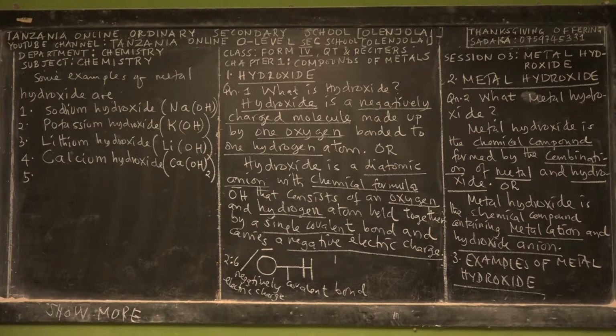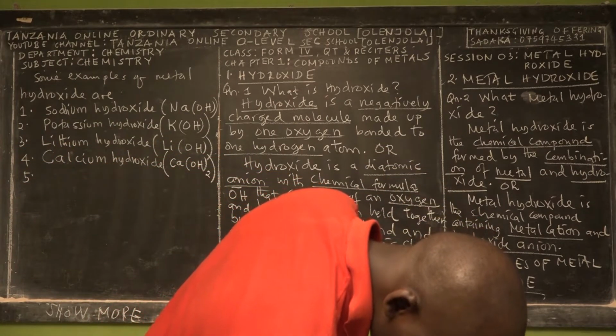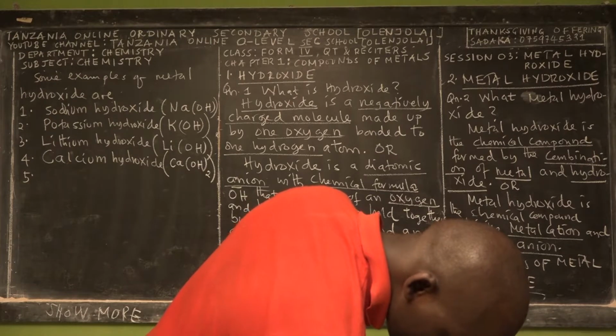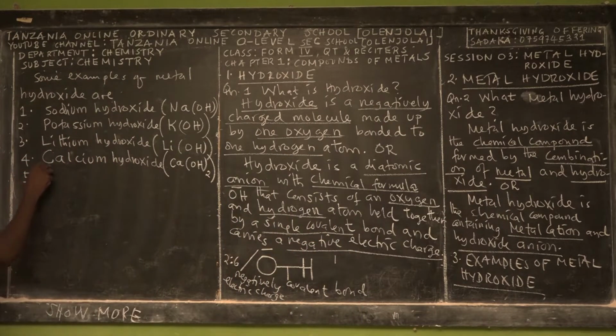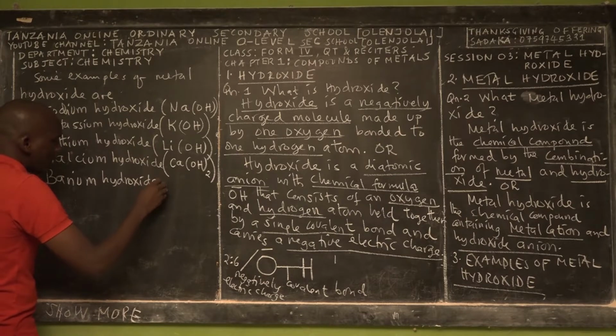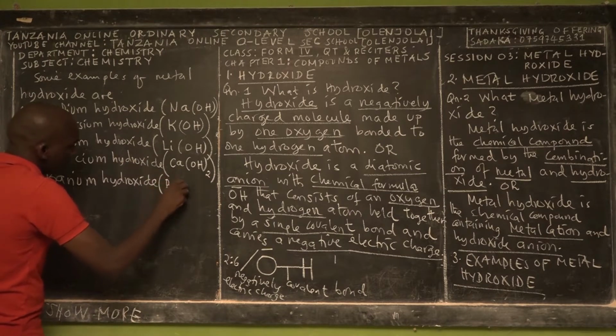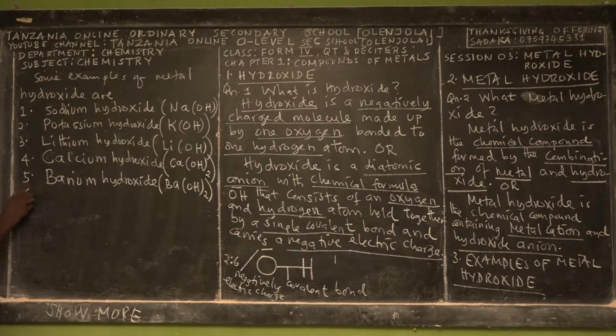Then we have the fifth example of metal hydroxide, and it is called barium. Say with me. This is the new compound, new metal for all levels. It's called barium hydroxide. Say with me, barium hydroxide. So barium hydroxide, here we have this one. Then we have the sixth example.